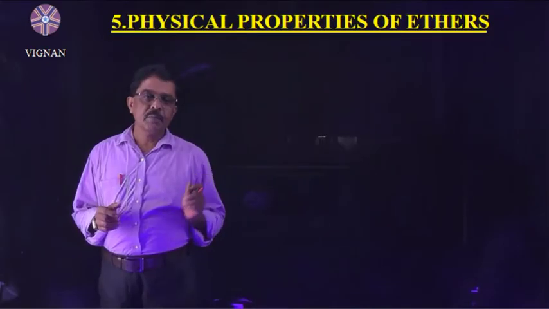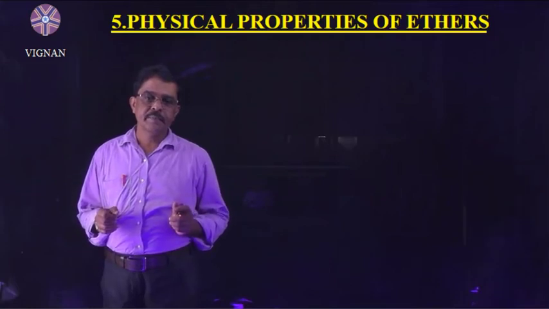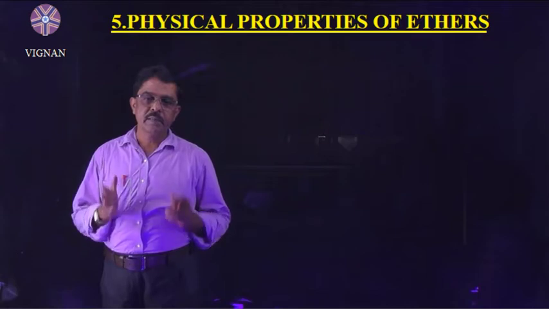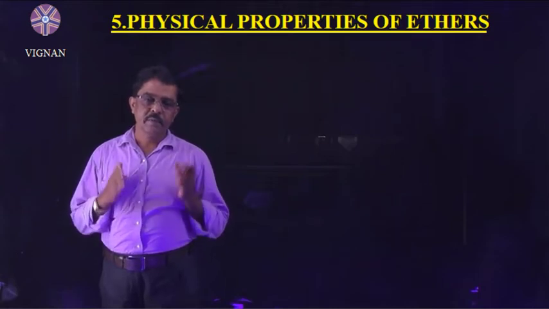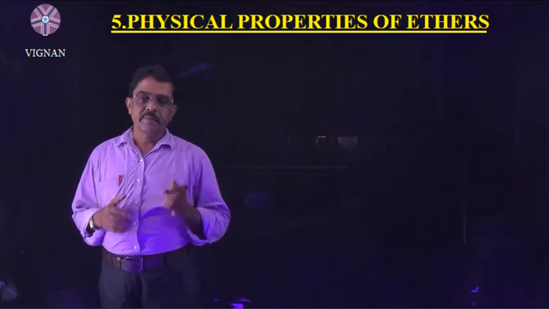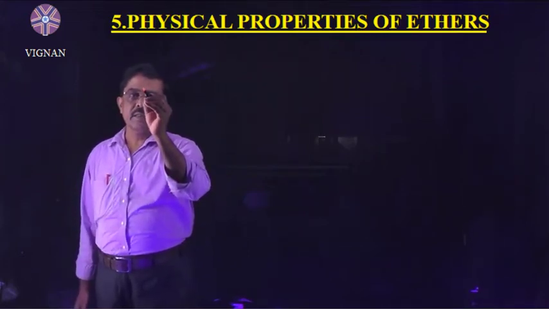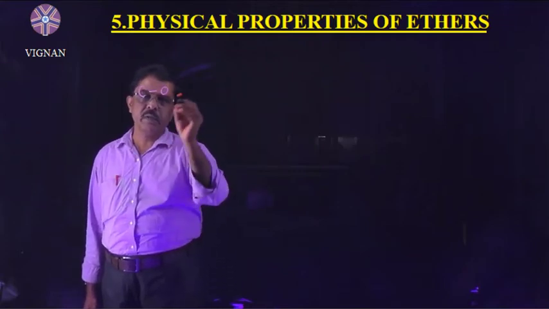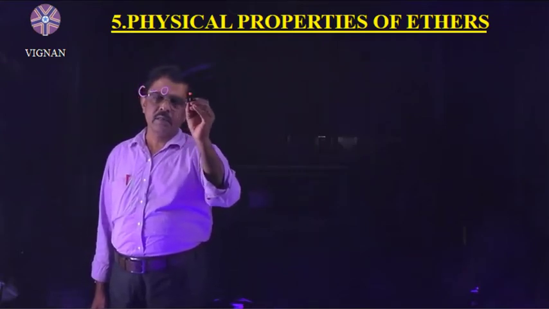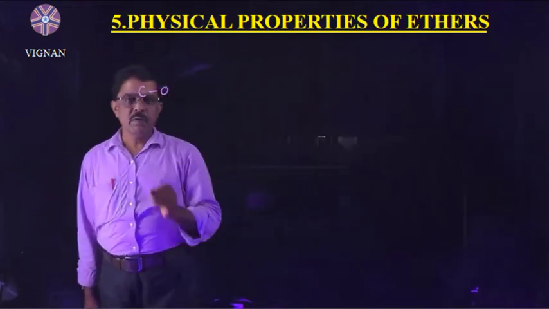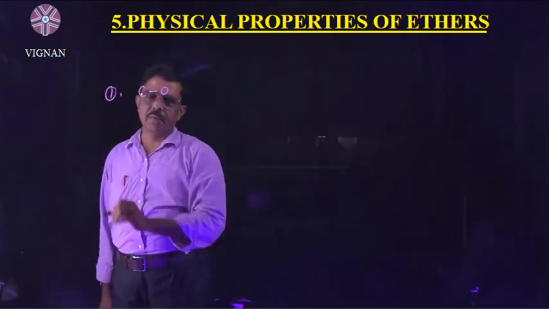The physical properties of ethers. Generally, we discuss the dipole moment, boiling point, and solubility. In ether, the C-O bond is polar. The C-O bond is polar, hence ethers have a dipole moment. That is the first physical property.